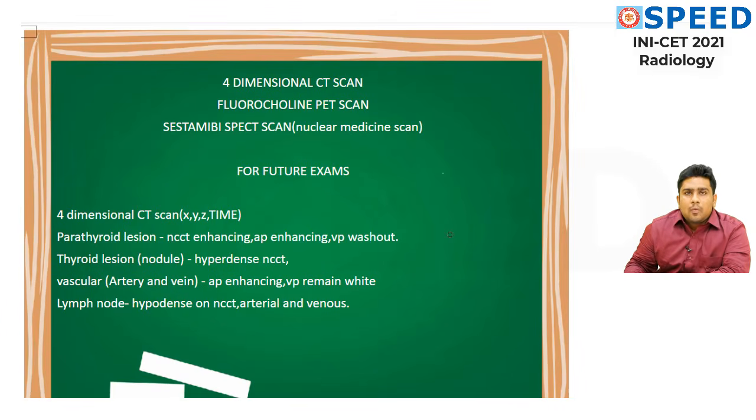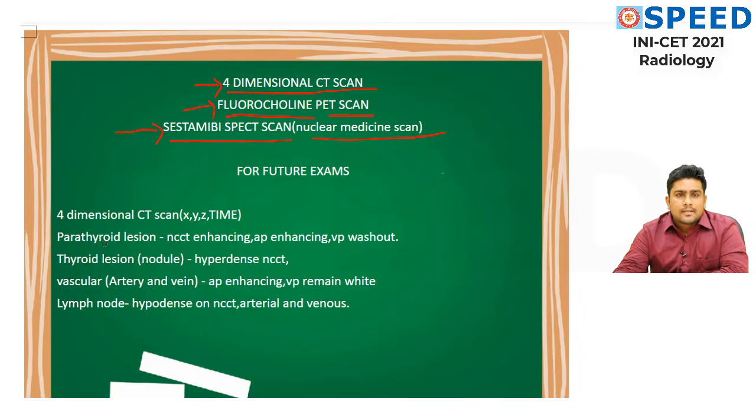Okay. So what are the modalities that are available for localization of primary hyperparathyroidism, parathyroid adenoma? The first, which is the latest modality, is 4-dimensional CT scan, also called 4D CT. The next best option is fluorocholine PET scan. And the third, which we are doing regularly, is Sestamibi SPECT scan, which is a nuclear medicine scan. Now I will discuss with you future questions.